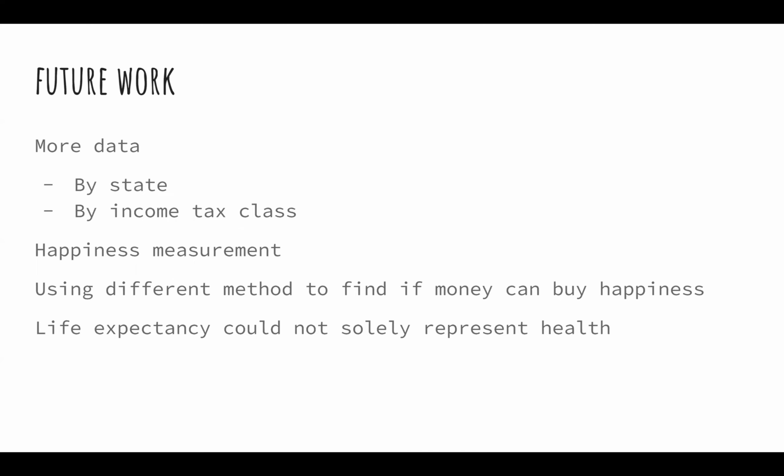For GDP per capita, we are also aware that it does not fully represent money. Let's say we have two individuals at the same income level, but the first person prefers to save money and the second person prefers to spend money and buy things. We would say that for the first person, saving money might bring more happiness, while for the second person, spending money might bring more happiness. This is something that GDP per capita cannot capture.